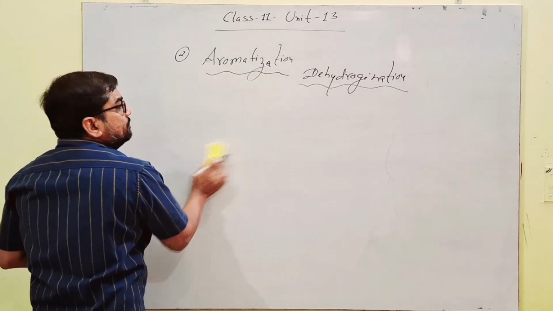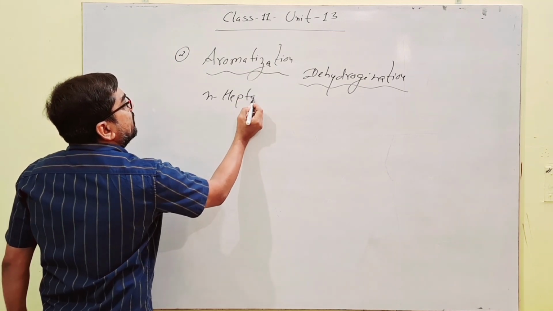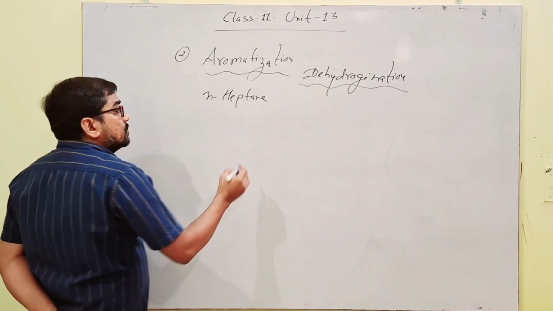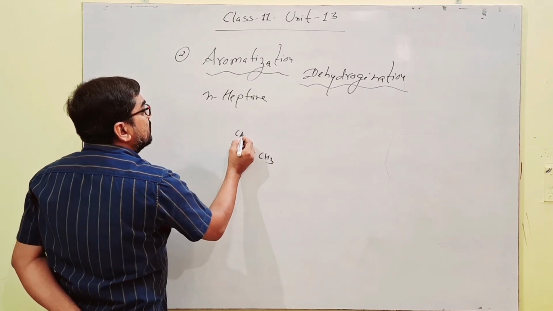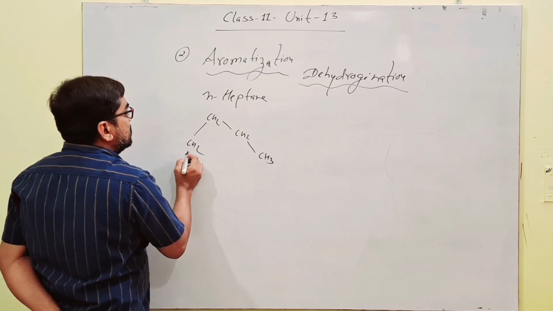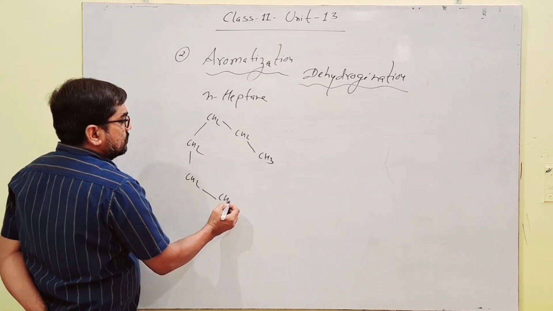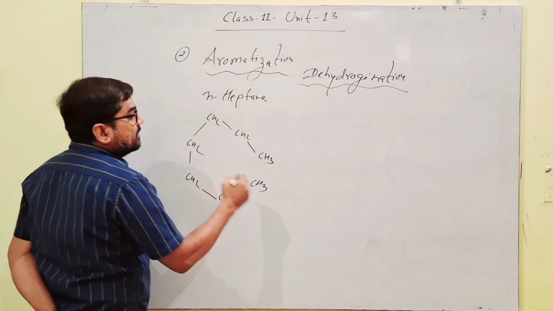Next is, since we know minimum number of carbon must be 6 so that the base compound of aromatic, benzene, can be formed. If we increase the number of carbon, like n-heptane, normal heptane, so normal heptane can be written like this: CH3, CH2, CH2, CH2, CH2, CH2, CH3. 1, 2, 3, 4, 5, 6, 7.